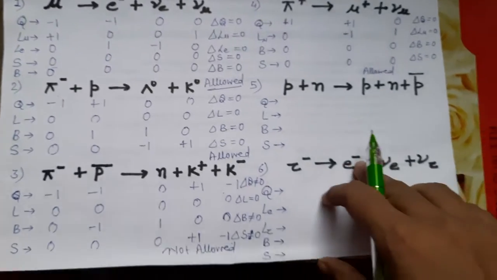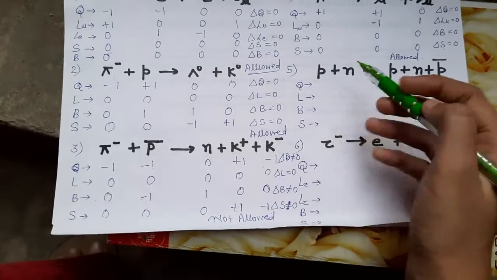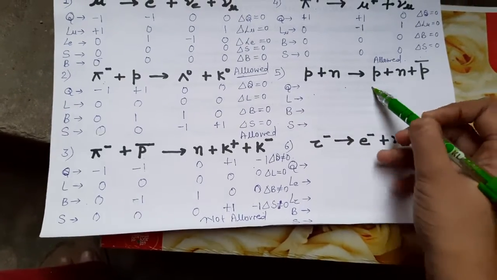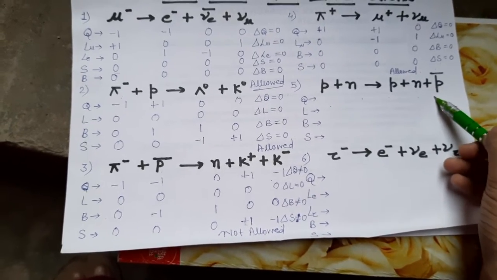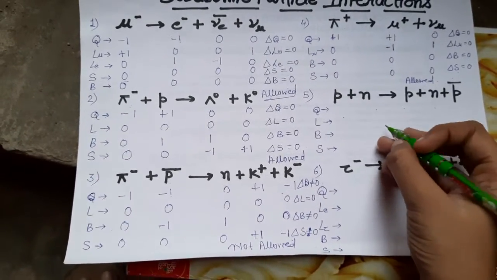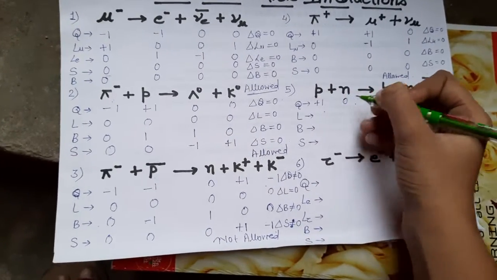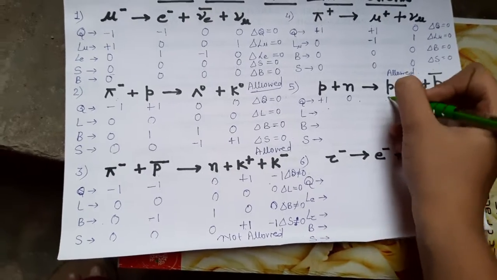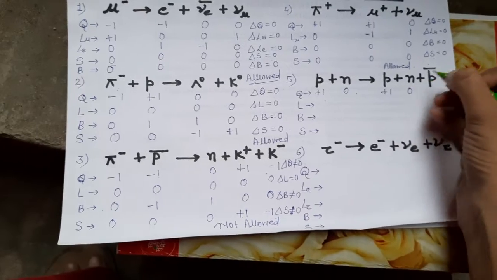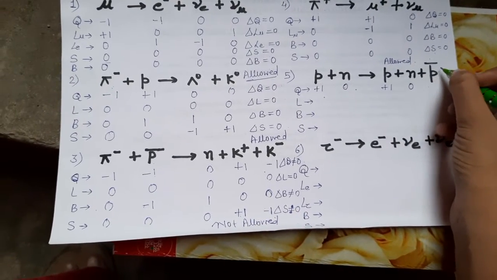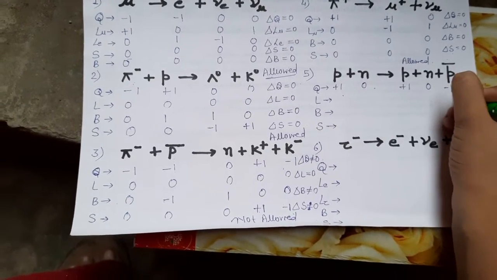Now check the fifth question. It is proton and neutron, then proton gives proton, neutron and the antiparticle of proton. So the charge is +1 for proton, and for neutron it is 0. Proton again +1, neutron 0, and since it is the antiparticle of proton, the charge is -1.